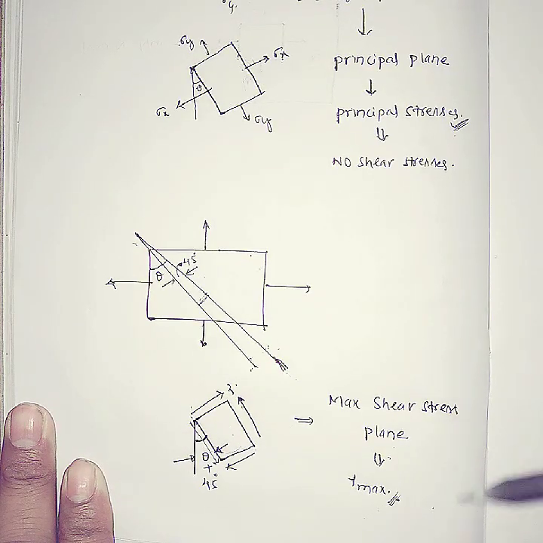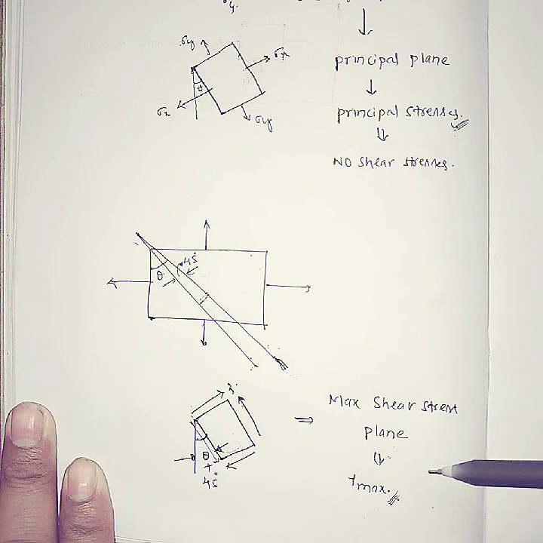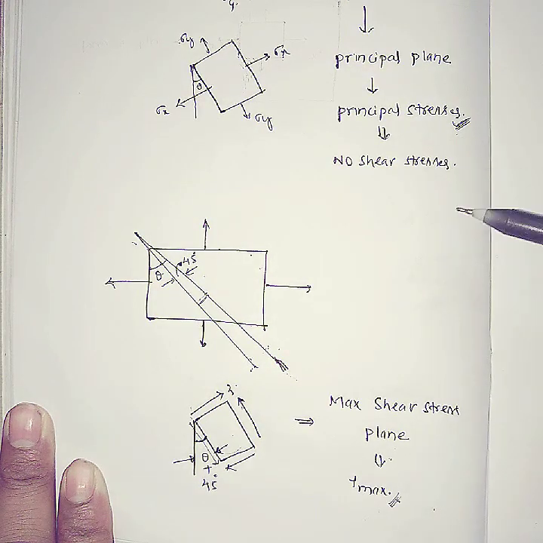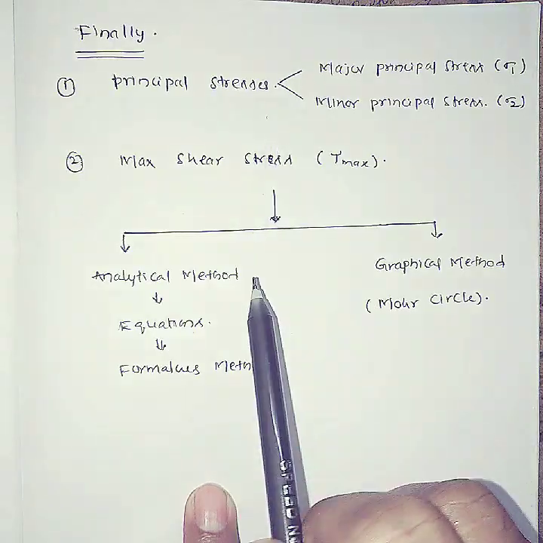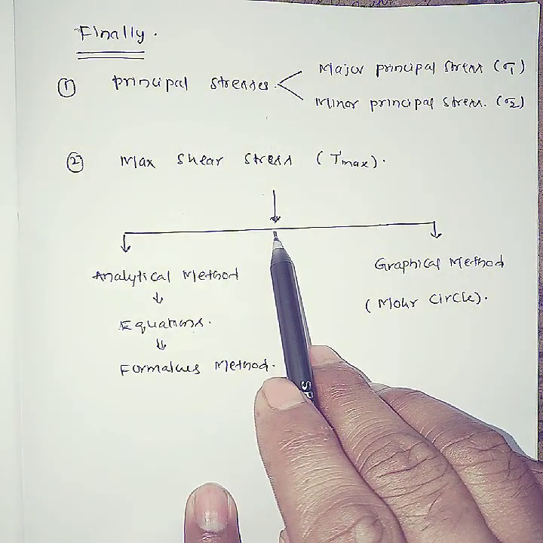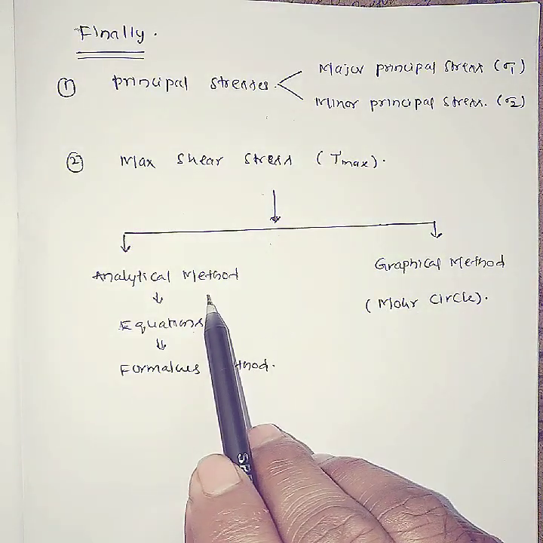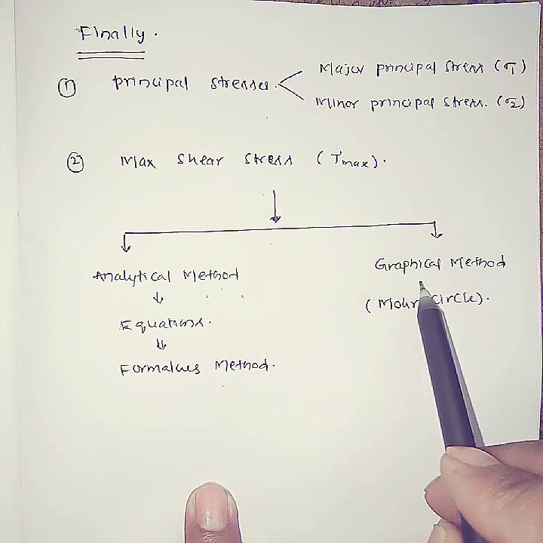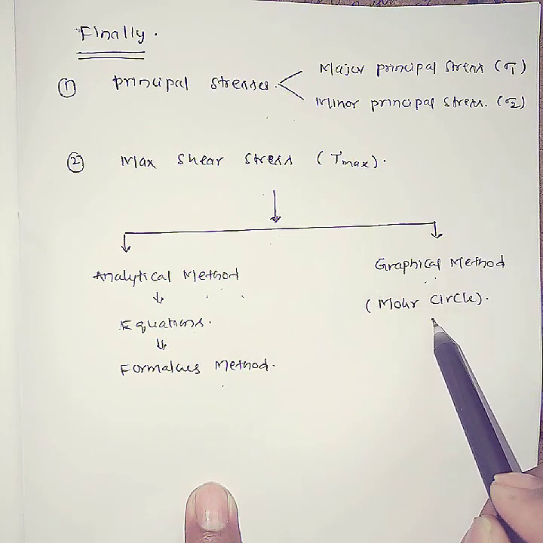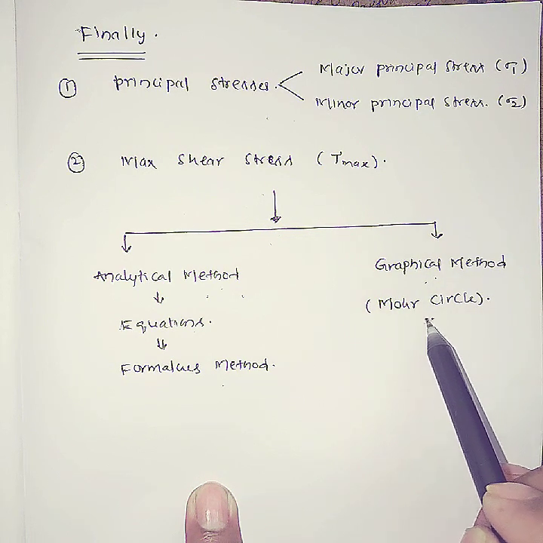To find the principal stresses and the maximum shear stresses, there are two methods, which we will discuss here. You can calculate these stresses in two ways. One is the analytical method, that means using formulas. Another one is the graphical method, which is called the Mohr circle method. In the next class we will discuss the Mohr circle.